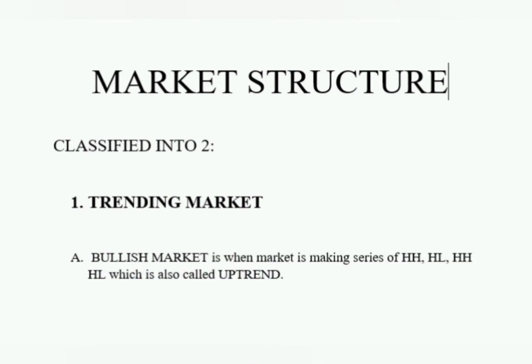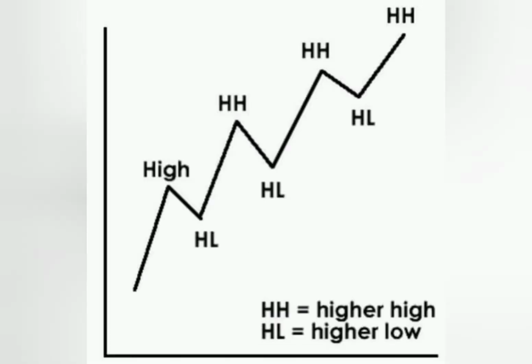A bullish market is when the market is showing or making a series of higher high, higher low, higher high, higher low. That is a bullish market. You can also call it an uptrend, like when a bull wants to attack, something going up. Uptrend is another name for a bullish market. So that is what I will explain here.